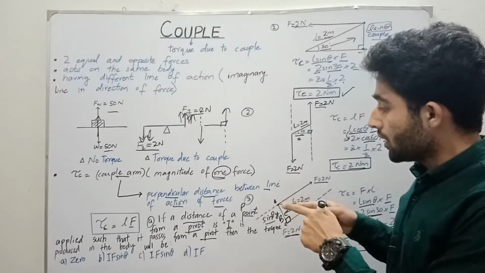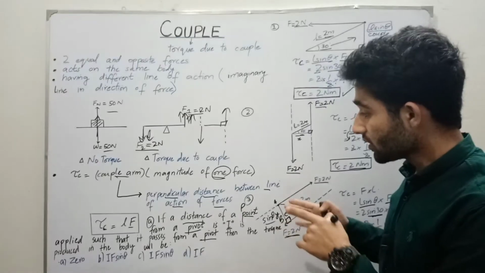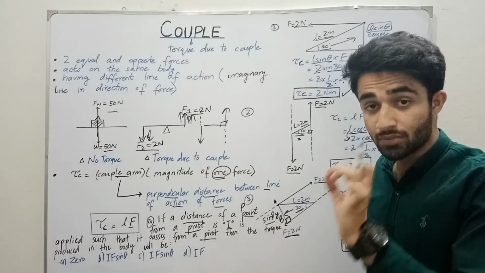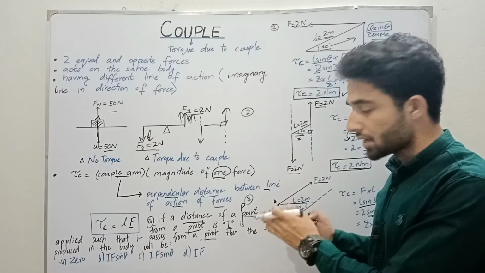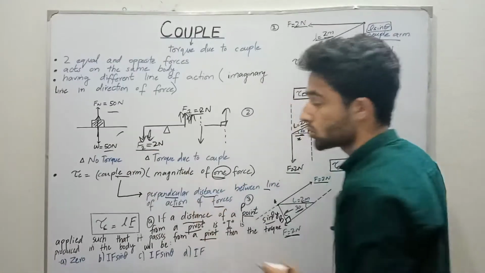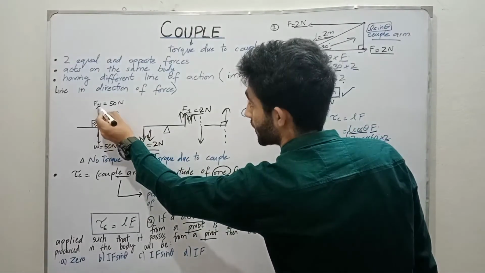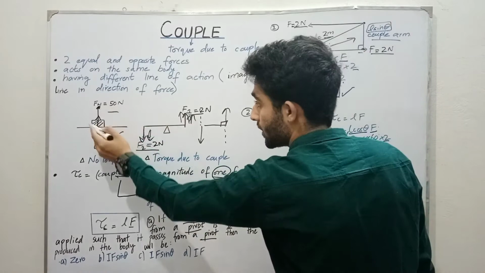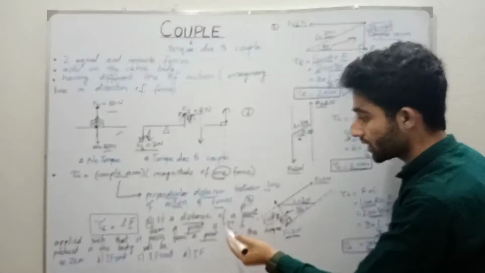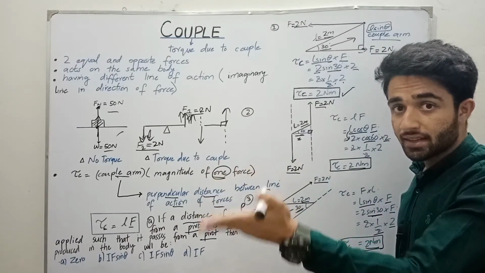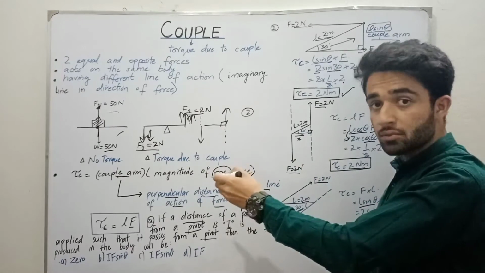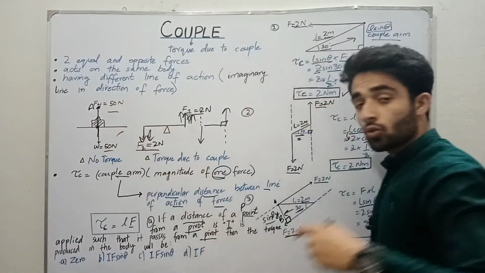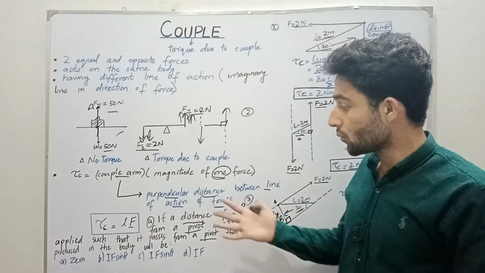For this MCQ, the situation is the same as in this diagram. Suppose this is the point and this is the pivot, so the line between the point and the pivot passes through the pivot, through this point A. Now we have to find the torque.